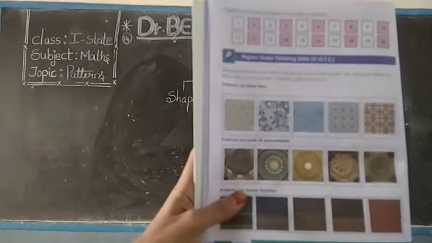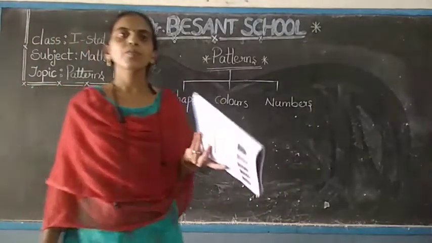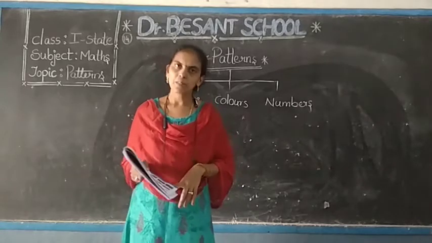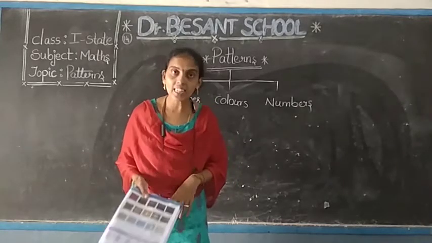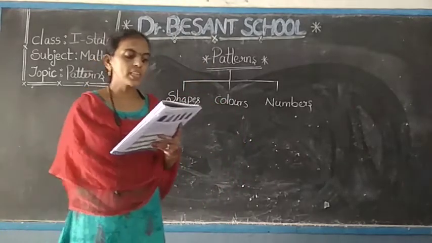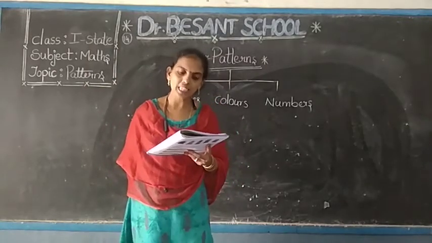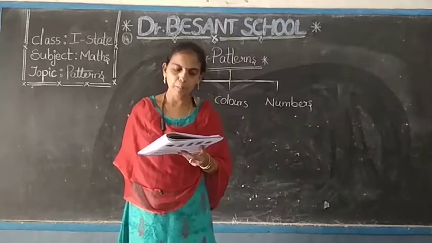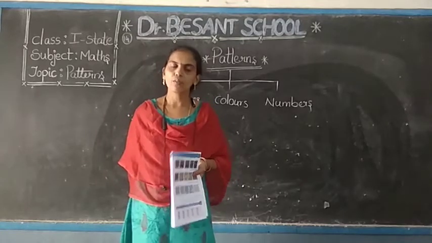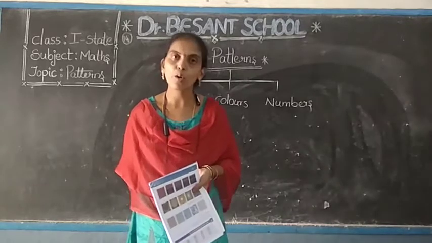Open, everyone. So we will see the patterns, how they are followed in the floor tiles, sari borders, dresses, grills. We will see the pictures, how they are followed. We see patterns on roof of buildings and monuments. We also see them on floor tiles, sari borders, grills, and so on, dresses, everything. So everywhere we find the patterns. First of all we will discuss the pattern on floor tiles.